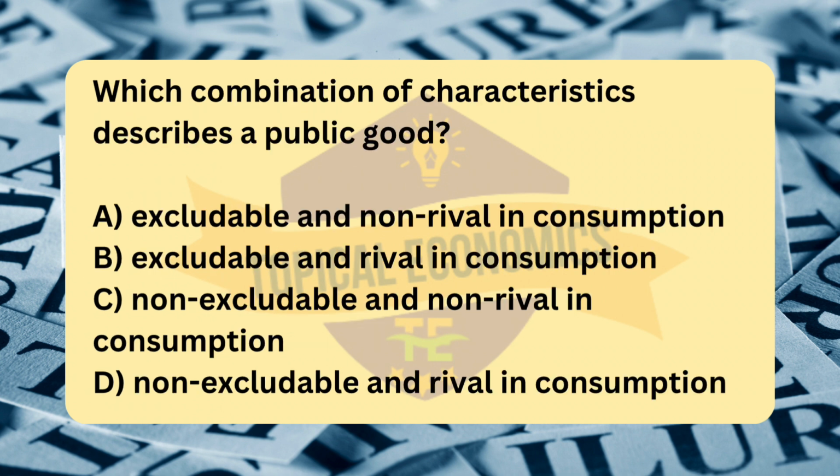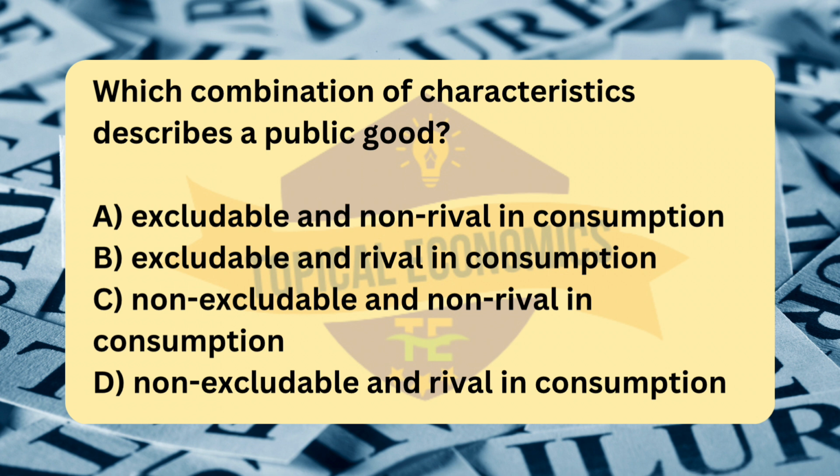Which combination of characteristics describes a public good? A. Excludable and non-rival in consumption. B. Excludable and rival in consumption. C. Non-excludable and non-rival in consumption. D. Non-excludable and rival in consumption. Reference, 2021 October-November version 2. The correct answer for this question is option C, non-excludable and non-rival in consumption.